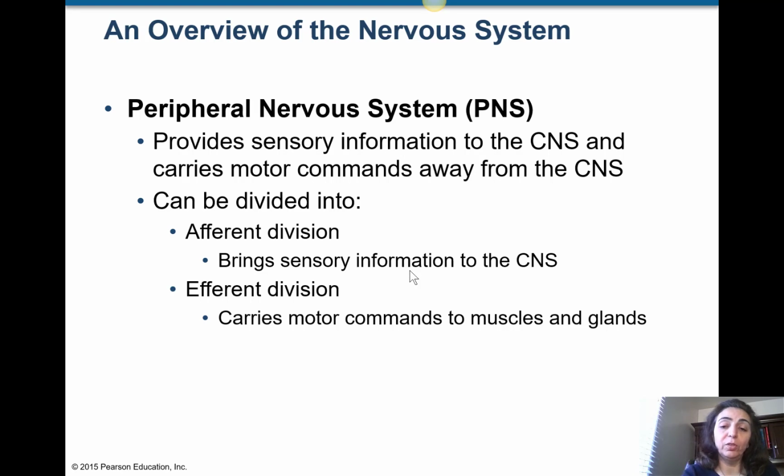If you have a lymph node like this, there may be some vessels that bring material toward the lymph node. We call those afferent. So whenever you have a part that brings material inside a structure, we call it afferent.